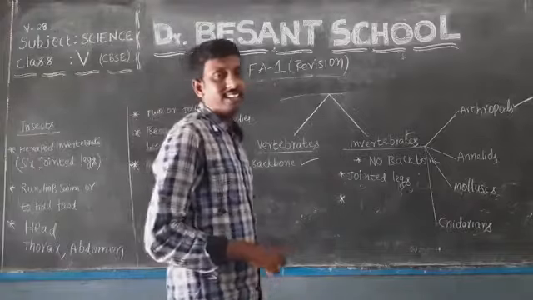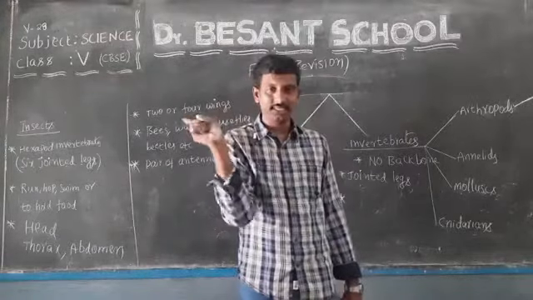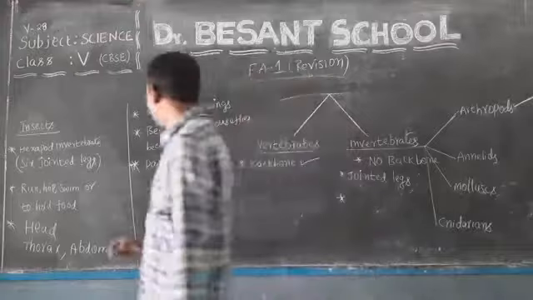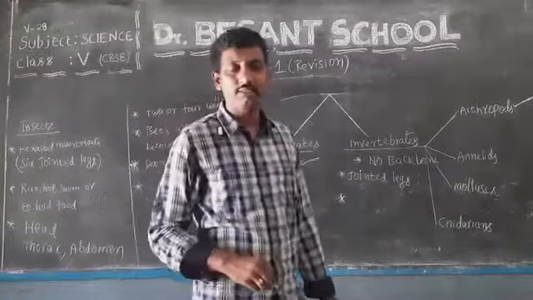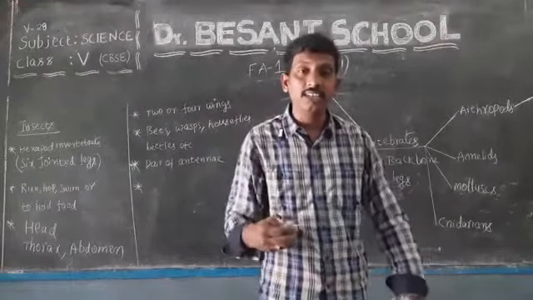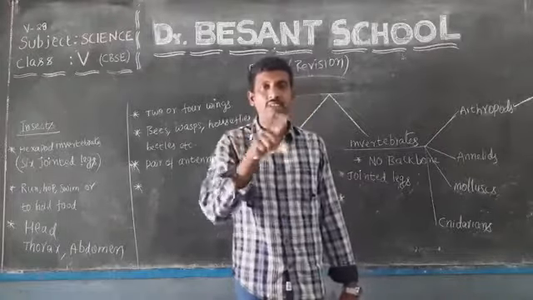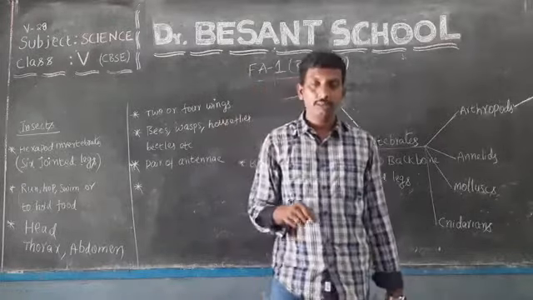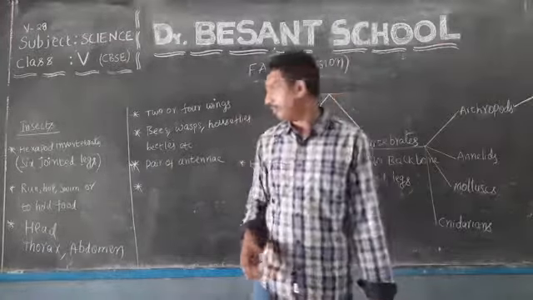This antennae is used to smell the surroundings. And how can these insects breathe? Yes, insects breathe by using tiny holes present on either side of the abdomen.